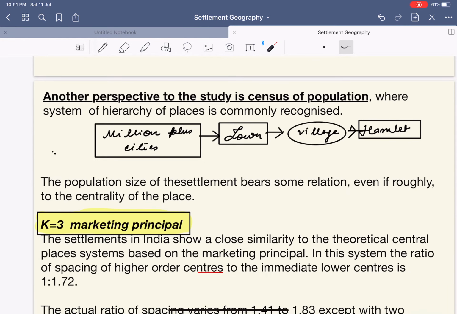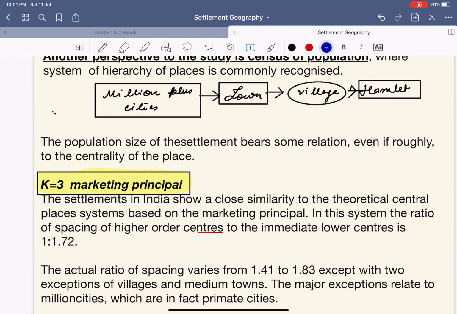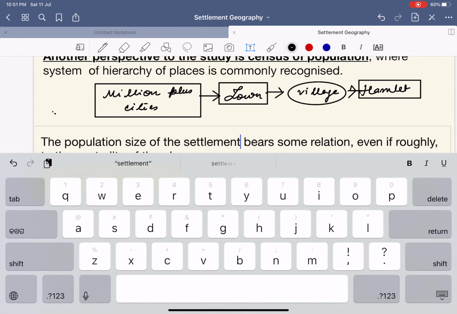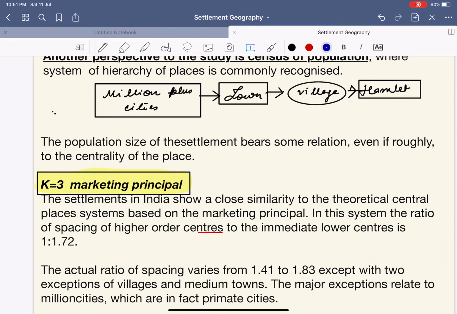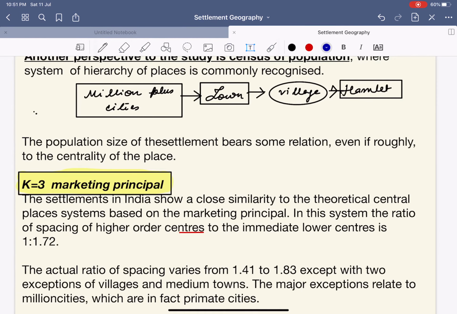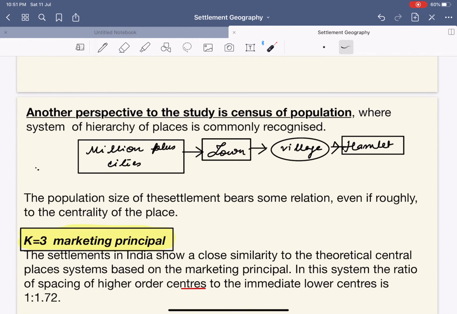Another perspective to the study is the census of population, where a system of hierarchy of places is commonly recognized.